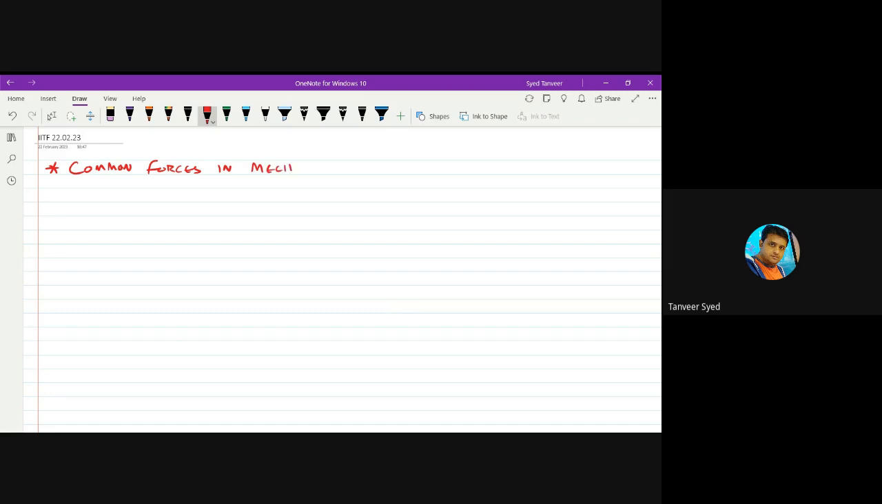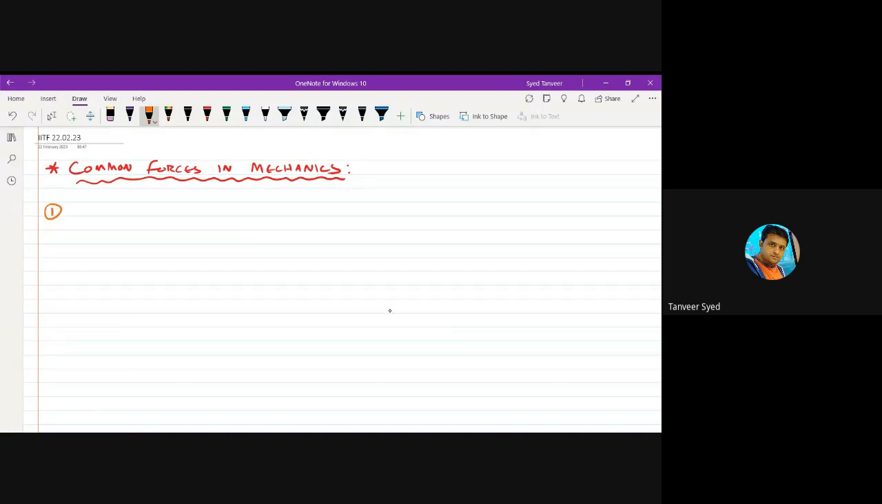Common forces in mechanics. So contact and non-contact. I told you gravity and magnetic force are non-contact forces; friction, air resistance, tension, these are contact forces. That is self-explanatory. Right. Common forces in mechanics. What are the common forces?